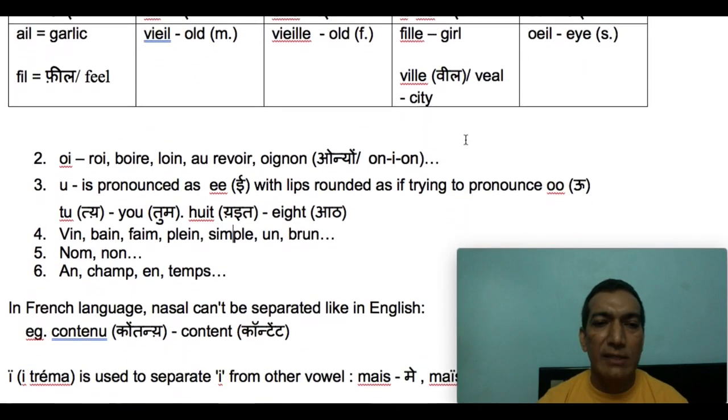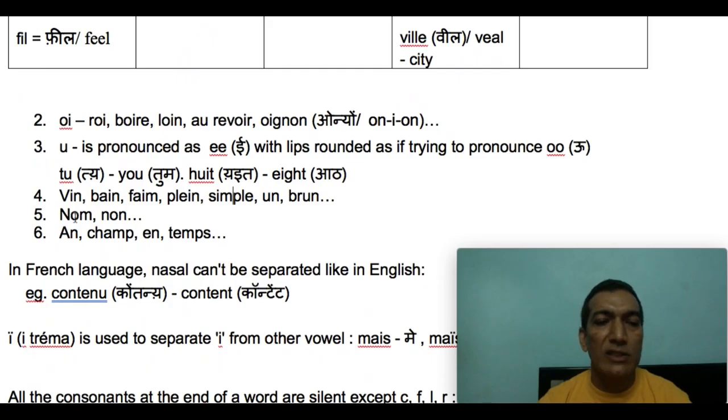Some examples: there are two examples. "Nom", N-O-M, which means noun or name, name or noun as the word in grammar. So "nom" has two significations, noun and name. The other one is "non", N-O-N, which means no, the negative word no.